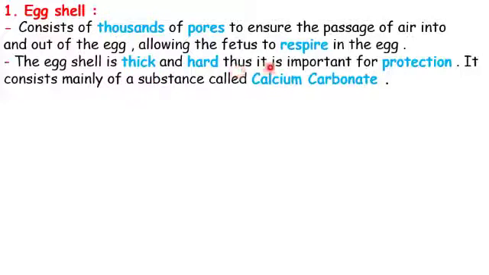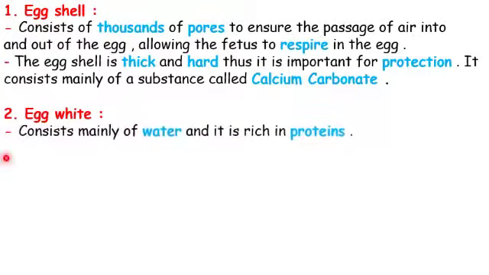The eggshell is thick and hard. هي سميكة وقاسية. Thus it is important for protection. Protection يعني الحماية. So it protects the fetus. It consists mainly of a substance called calcium carbonate. The egg white consists mainly of water, and it is rich in proteins. So the fetus can feed from this egg white.